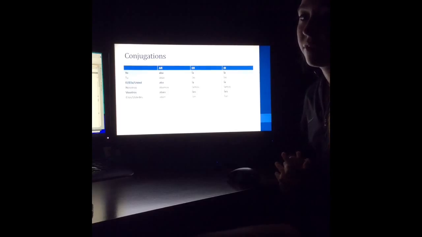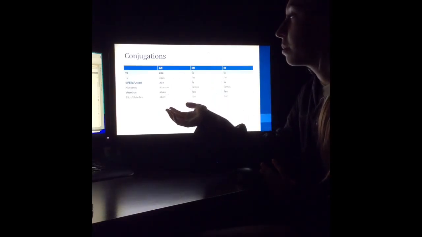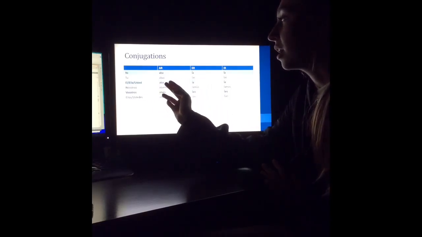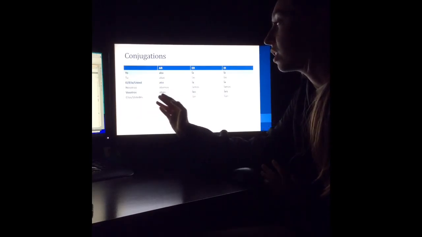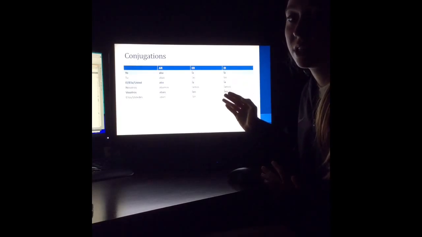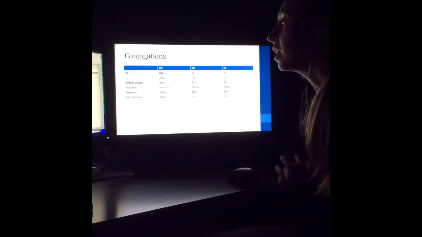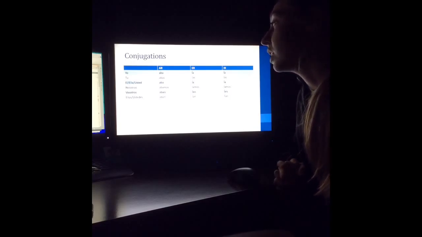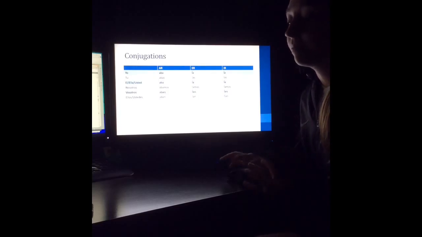To conjugate the imperfect tense, follow these forms. For an AR-ending verb, you would conjugate as yo aba, tú abas, él aba, nosotros ábamos, vosotros abais, ellos aban. For ER and IR verbs, the conjugations are the same. So you would conjugate as yo ía, tú ías, él ía, nosotros íamos, vosotros íais, and ellos ían.